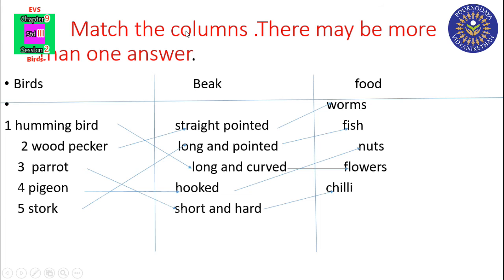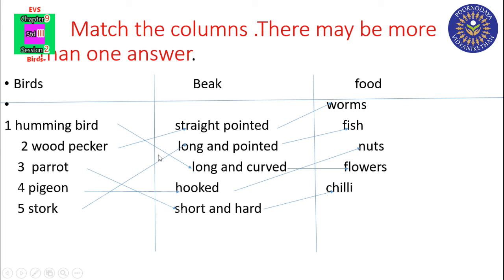Next is match the columns. There may be more than one answer. We can see 3 columns. You have to match them: birds, beak, foot. First, hummingbird: beak long and curved, foot flowers. Woodpecker: beak straight, pointed, foot worms. Parrot: beak short and hard, foot chili. Pigeon: beak hooked, foot nuts.